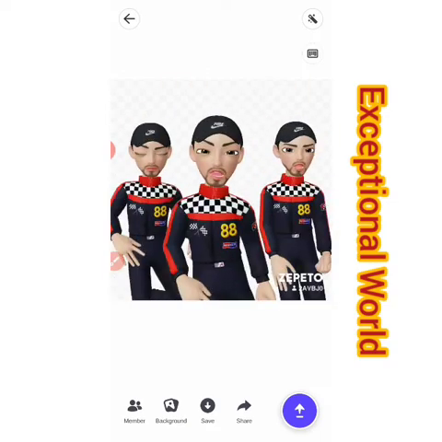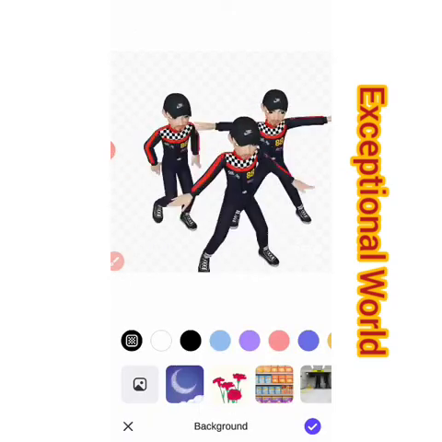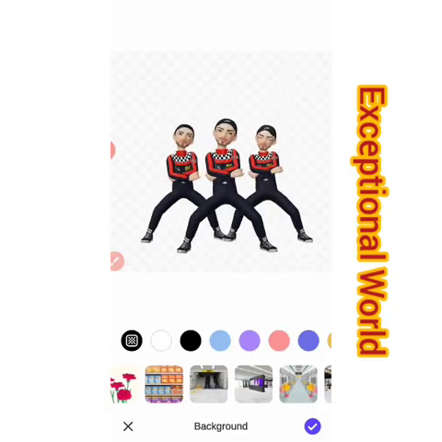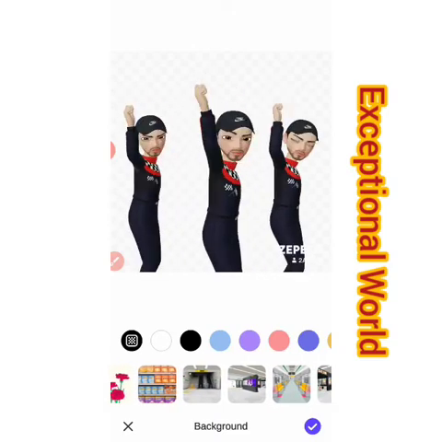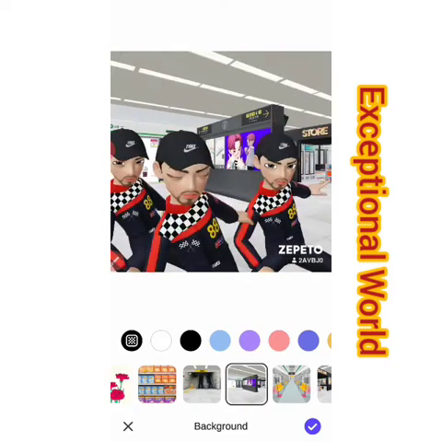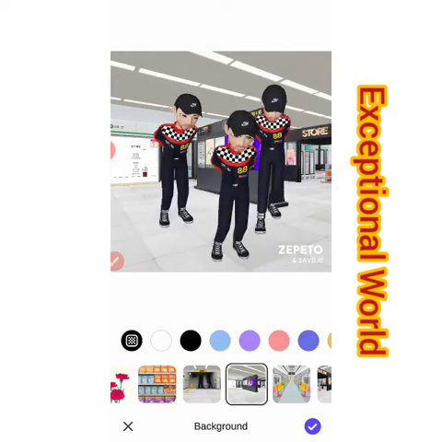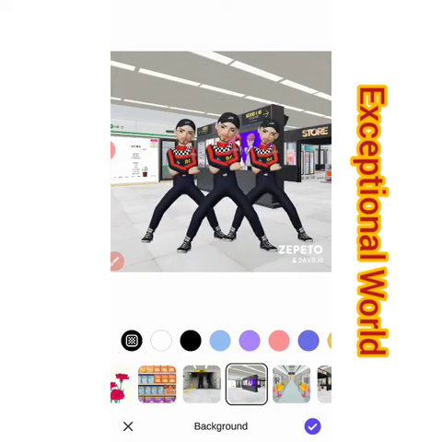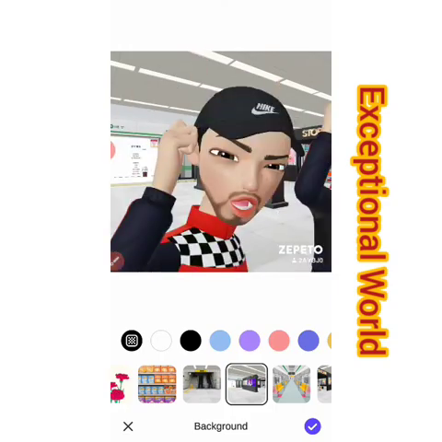Okay, so now I want to change the background. I click on background, so I can give my character a good background where they can display. Okay, I make use of this. Okay, so you can see, wow, you can see a dancing step because I chose that I want my characters to dance. Once I'm done, I click on good.